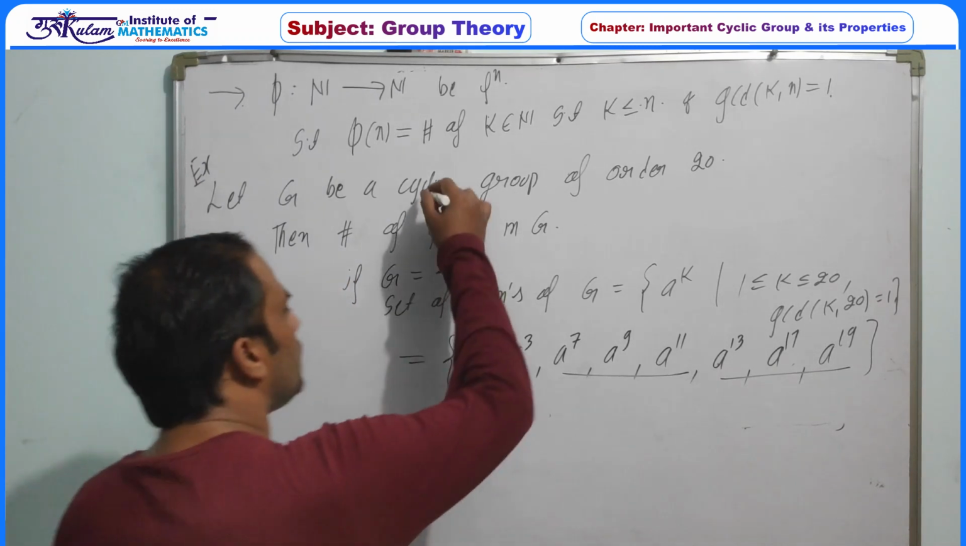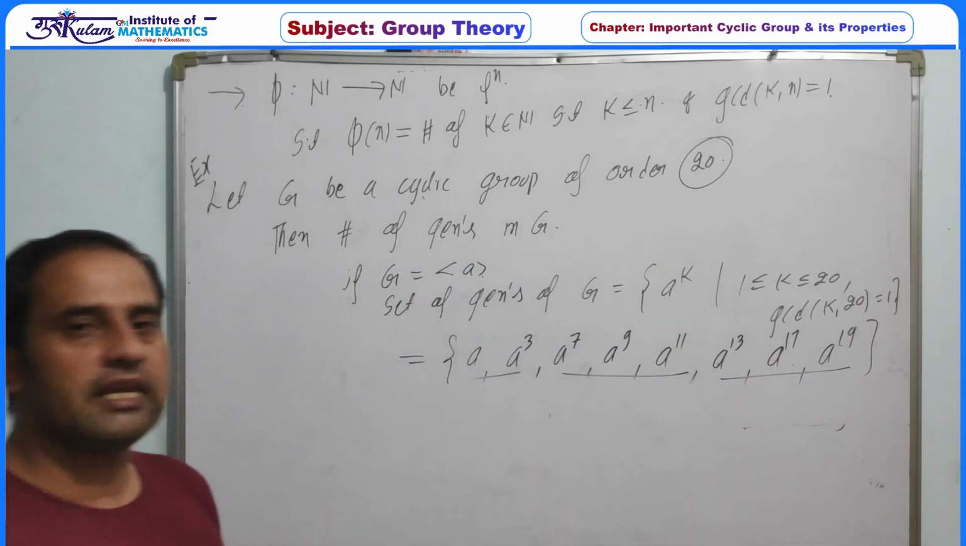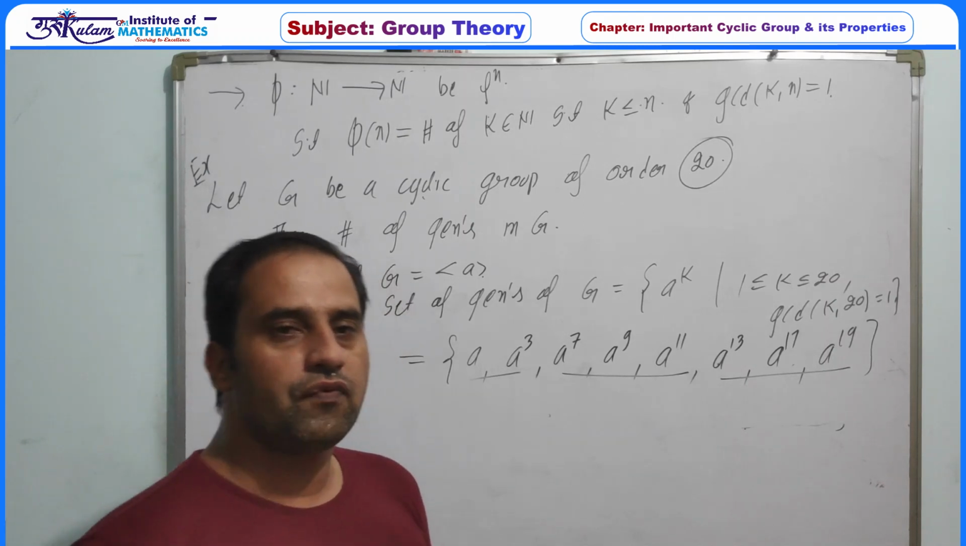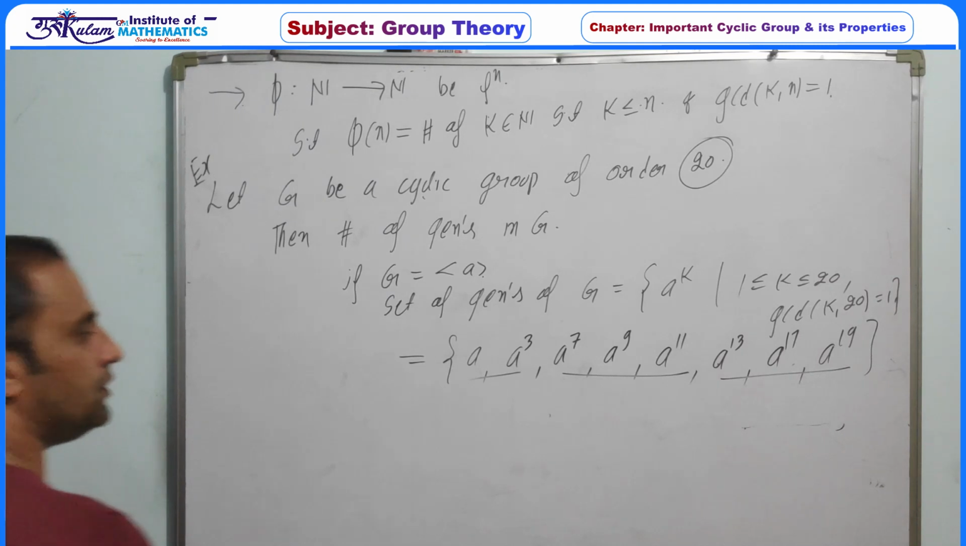So if the order of the group is a small number, then by listing the elements you can directly count the number of elements. But if the order of the group is large, then how do we calculate the number of generators? So for